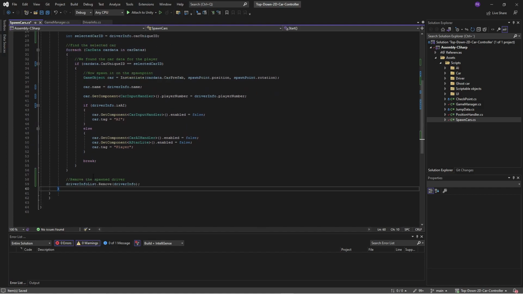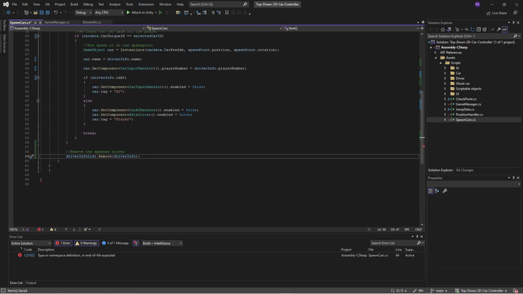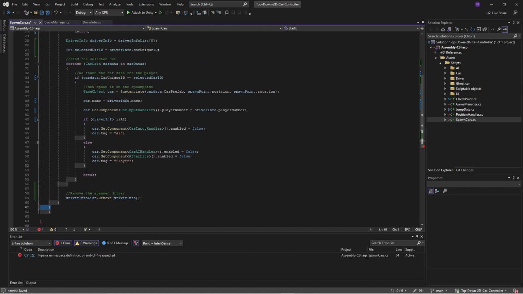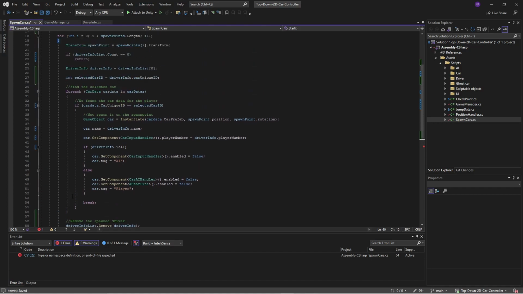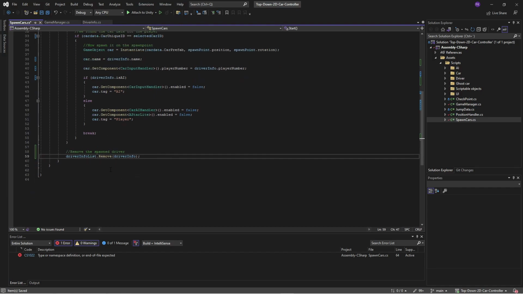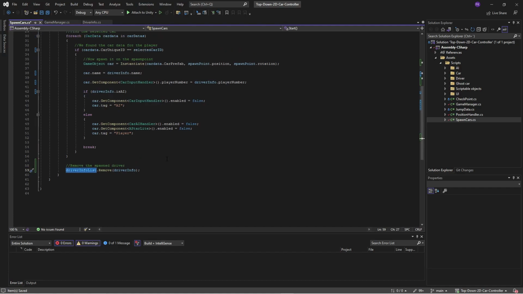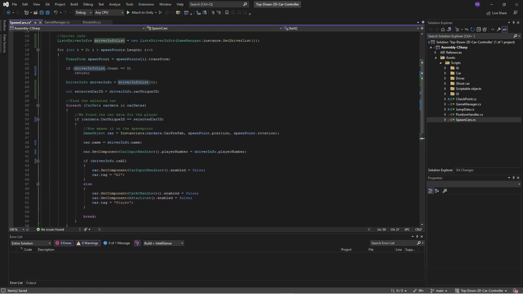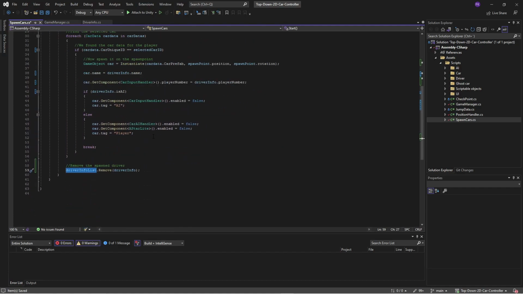So what we will do is we will remove the driver information that we already processed here, and we will say that, okay, now we are done with it, and we don't have to do that once more. Hold on, I accidentally added some. There we go, shouldn't be there. And then we will remove the current driver from our list. So it will run until the list is empty or we have run out of spawn points.